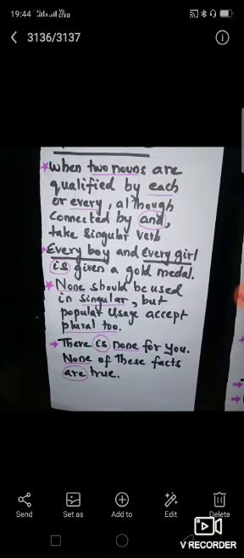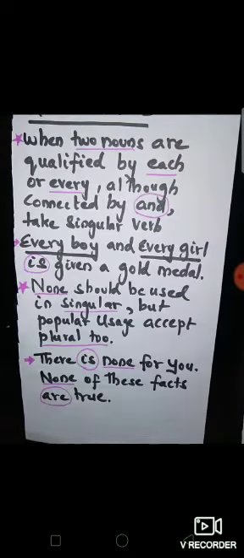Next is: when two nouns are qualified by each or every, although connected by "and", they take only a singular verb. So every boy, every girl, take a singular verb. Next rule: the first rule is each or every.